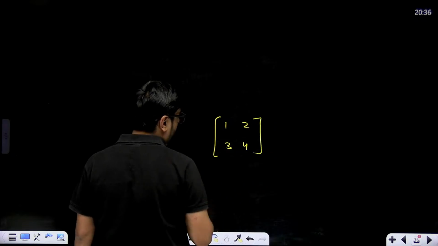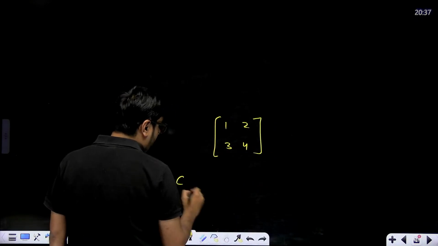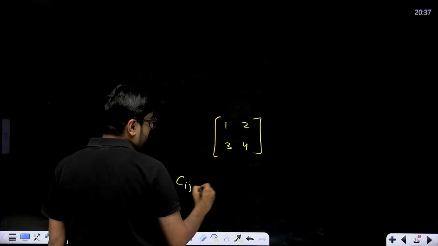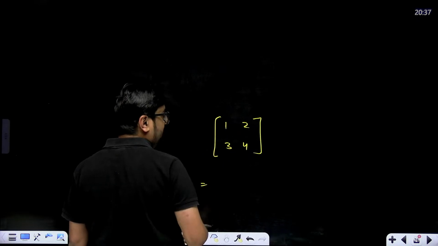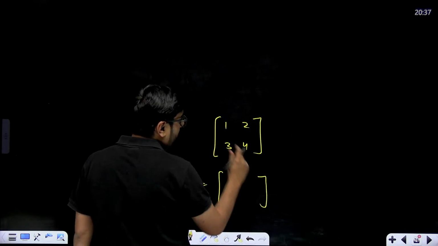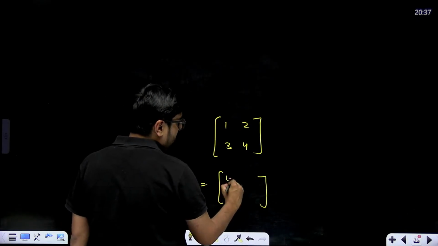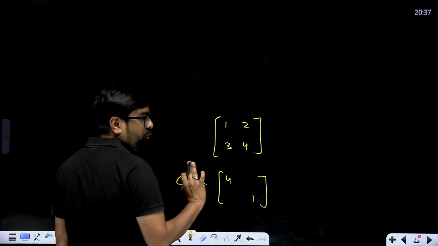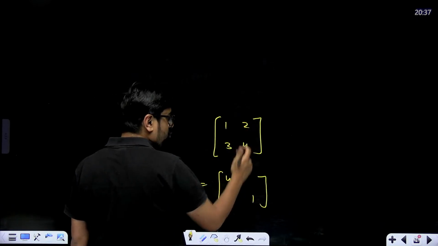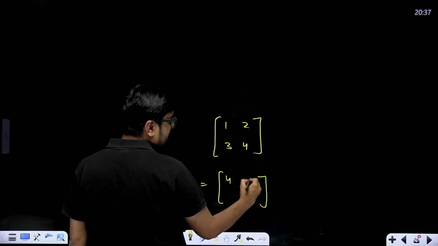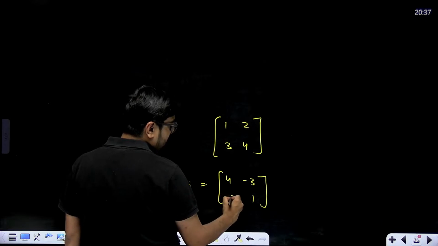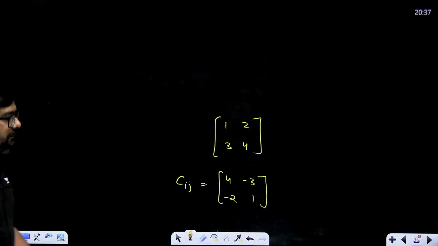A 2 cross 2 matrix, and you want to write the cofactor matrix of this. So what will you do? Interchange these two as it is. This will become 4, this will become 1, because at these two places sign won't change. At these two places sign will change. So interchange these two with changing the sign. That's it. This will be the cofactor matrix of this particular matrix.